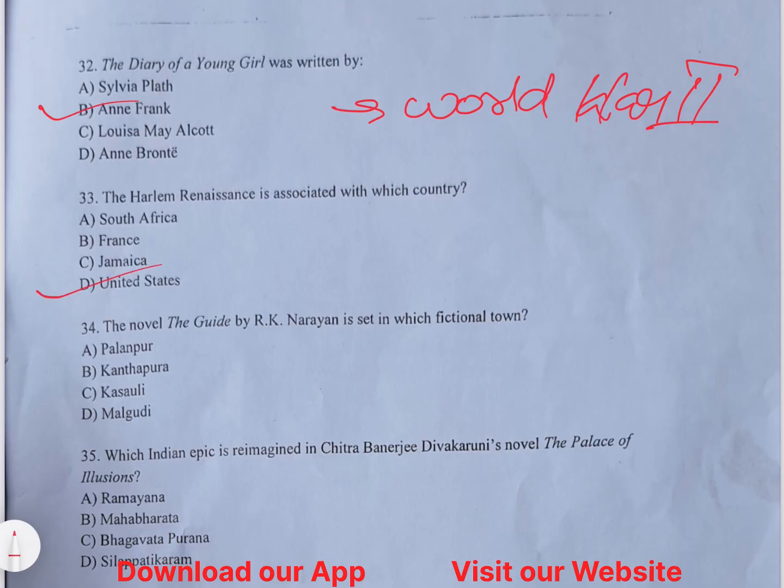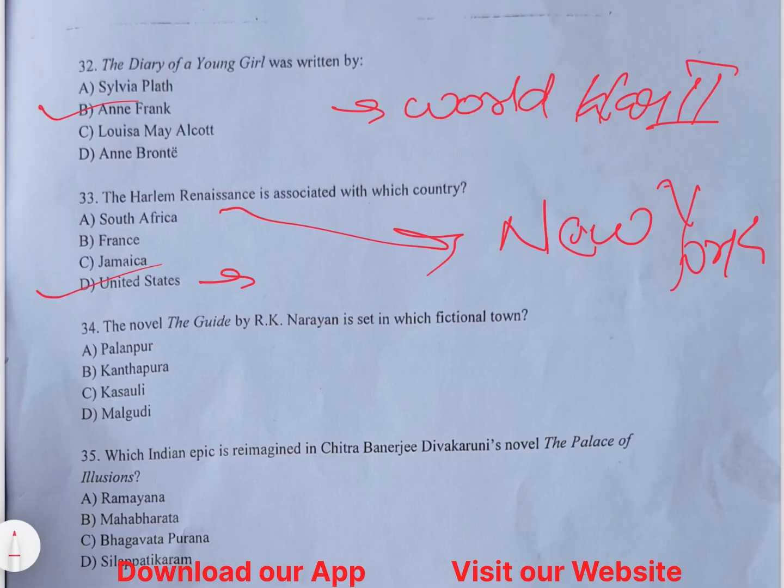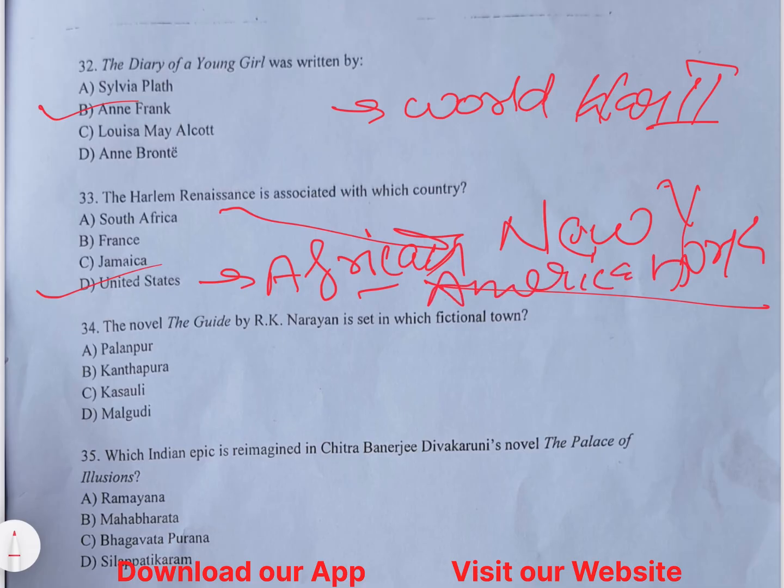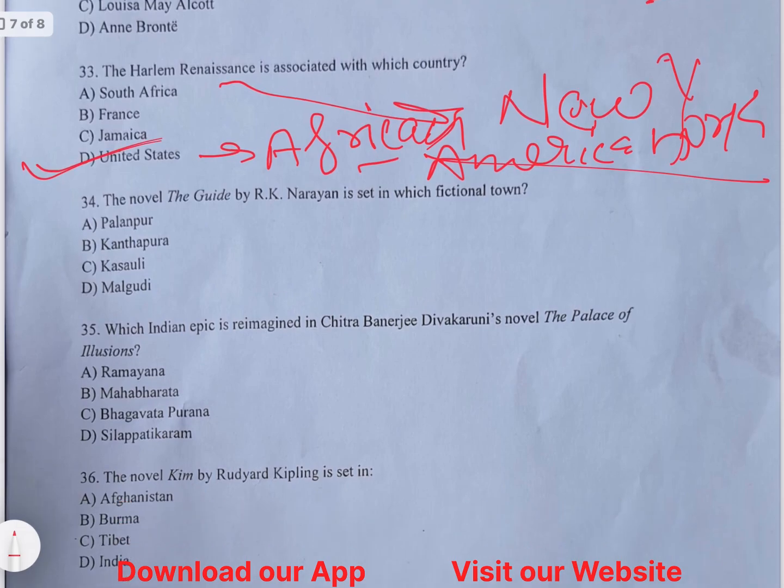Harlem Renaissance is associated with which country? It is related with the United States, and Harlem is a place in New York City. So it is related to the United States, and it is also associated with African American literature. This is the right option, option number D.